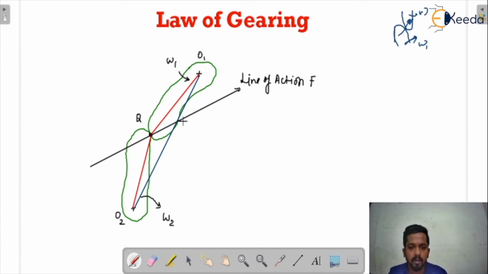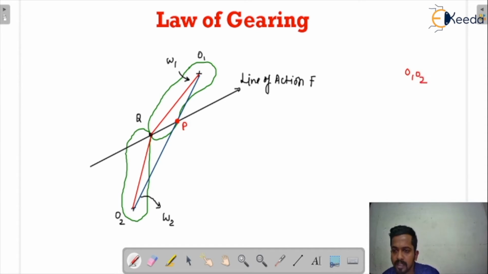This is the force F. Now this line of action has an intersection with the O1O2 line. This intersection I am going to name as point P. O1O2 is a fixed line, because O1 and O2 are fixed centers about which the bodies are in rotation. So O1O2 is a fixed line. It is not going to be changed.